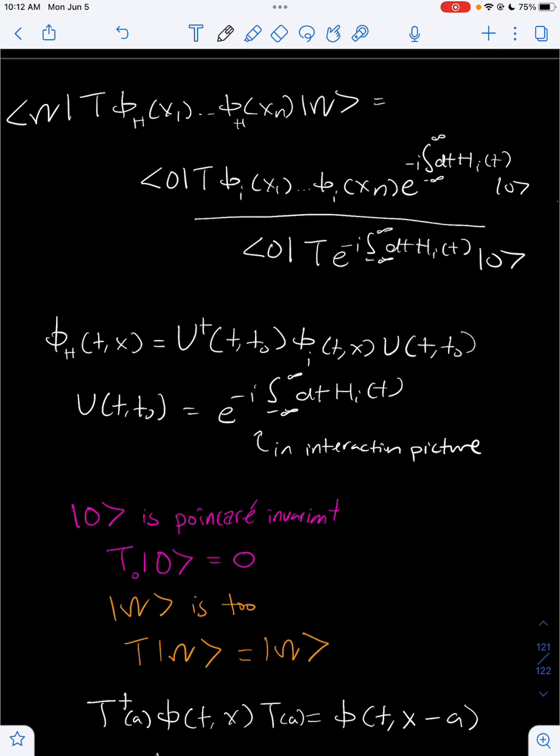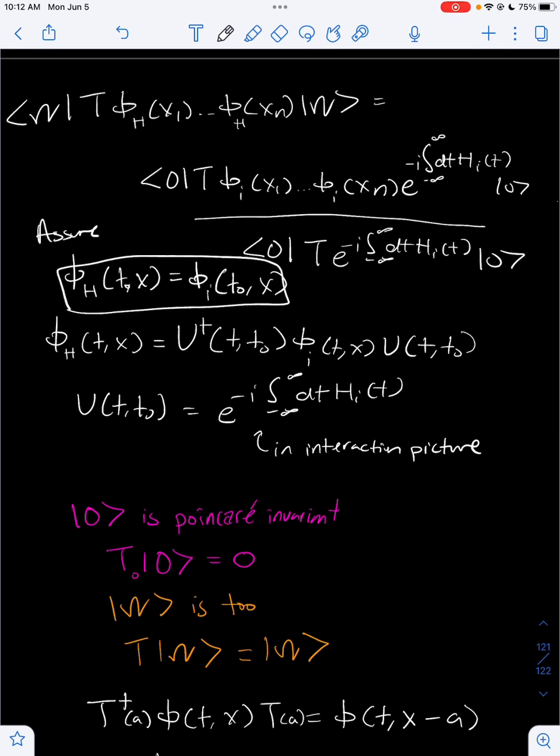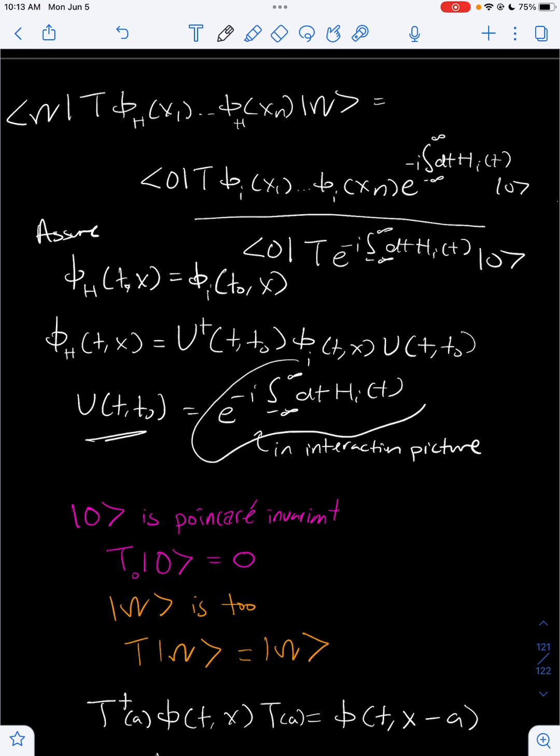We derived this relation by assuming that there is some time t where the Heisenberg picture field, which recall is an interacting field, equals the interaction picture field, which is a free field. So we assumed there was some time where this was true. If that's the case, that implies that there is a unitary operator that relates the interaction picture free field with the Heisenberg picture interacting field, where U is equal to this over here. Technically, there should be some time ordering here, but we're going to ignore that for now.